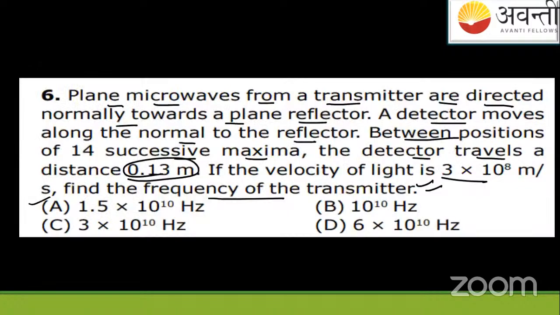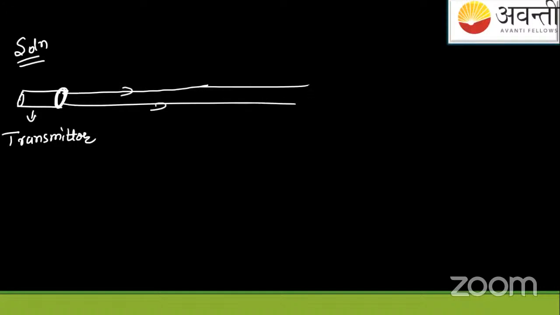It says plane microwaves. Suppose this is a transmitter. Plane microwaves are coming like this. And the reflector is here.